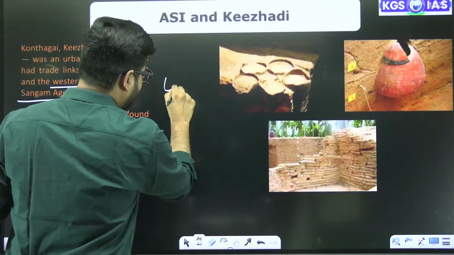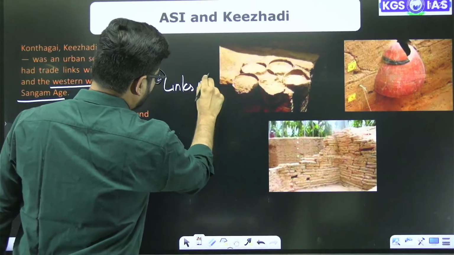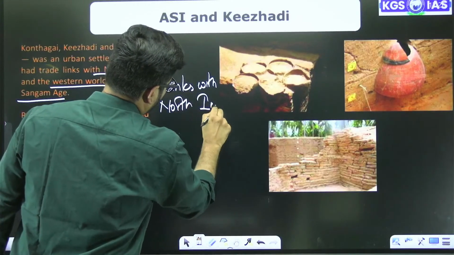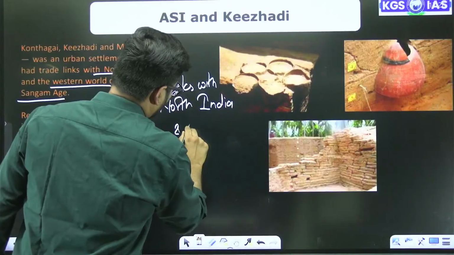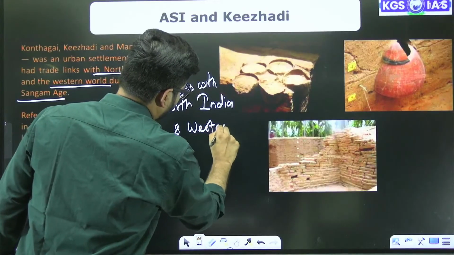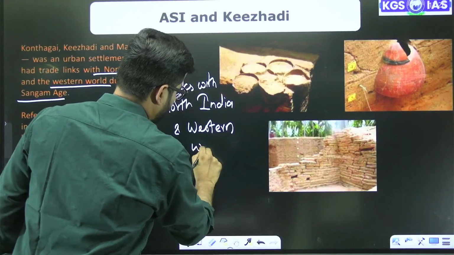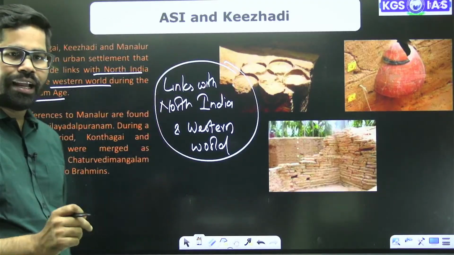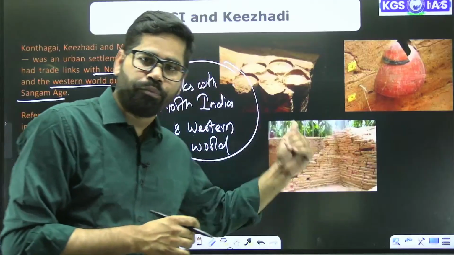So here we see that there have been links with North India and the Western world also. So this area, Khijri, was an important location.